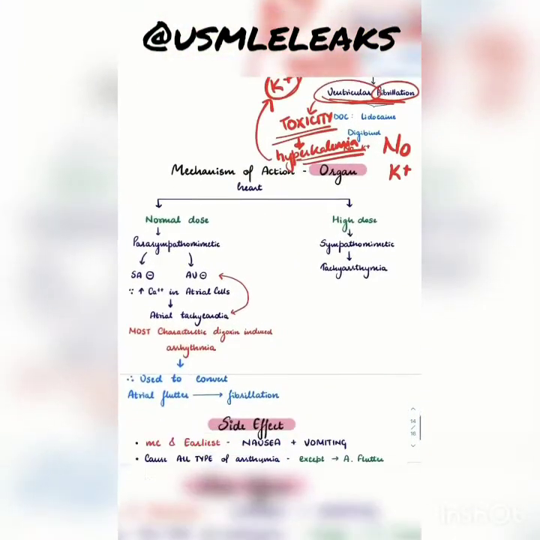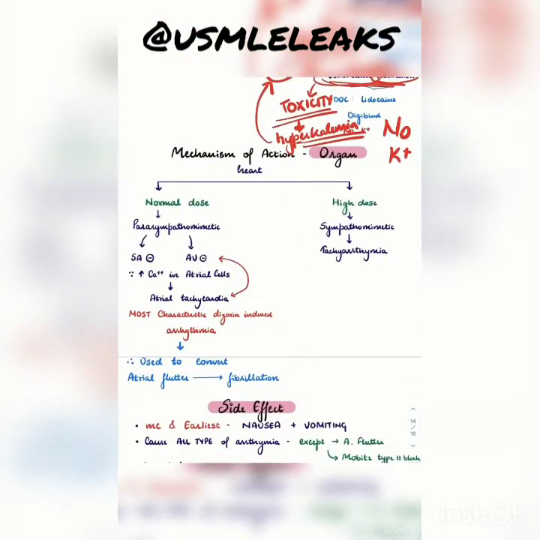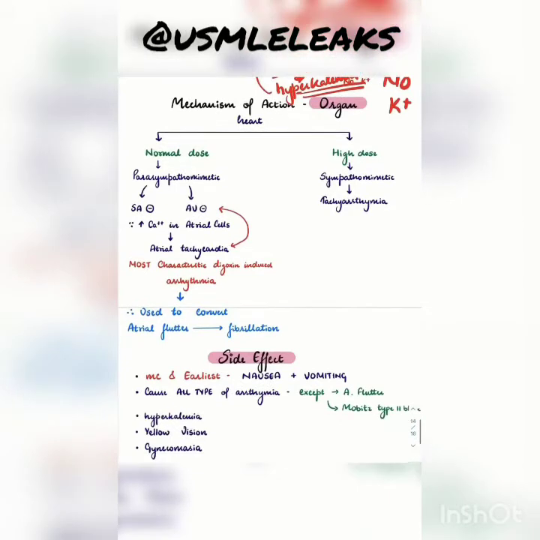That is potassium ion. Now moving on to the next part, mechanism of action on the basis of organ. The organ that it affects is the heart. Now we have two scenarios, normal dose and high dose. I'll talk about high dose first. When you're giving digoxin at high dose, it acts as a sympathomimetic. That means it pushes the sympathetic system, which causes tachyarrhythmia. But in normal dose, it causes a parasympathomimetic effect.